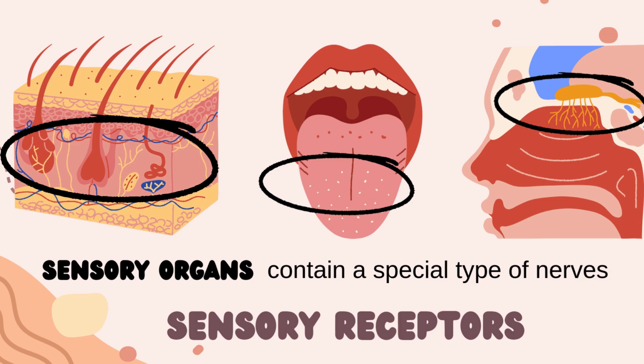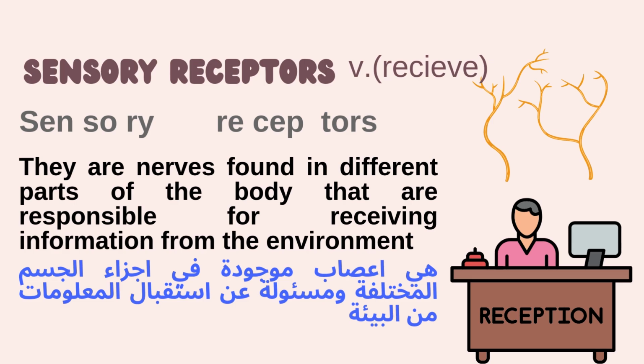Here, those sensory organs have a special type of nerves called sensory receptors. So what are the sensory receptors? They are nerves found in different parts of the body that are responsible for receiving. So they are receptors, so they receive information from the environment.